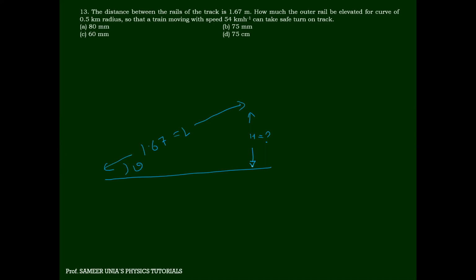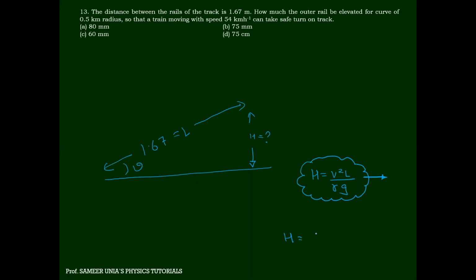Does anyone know the formula which I had done last time? Can anyone tell me what is the answer? H equals V square L by RG. Have we done this? You say yes or no. Yes, sir. ये चीज आपको पढ़ना पड़ेगा. V square L by RG, the proof was done last time. So H is V square L by RG. V कितना है? 54 है